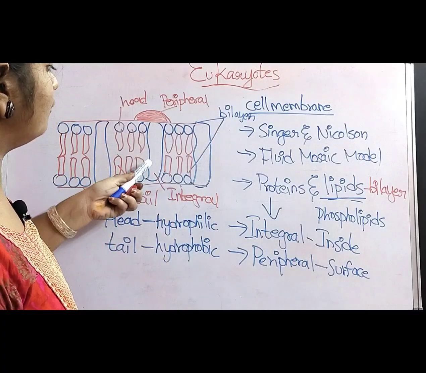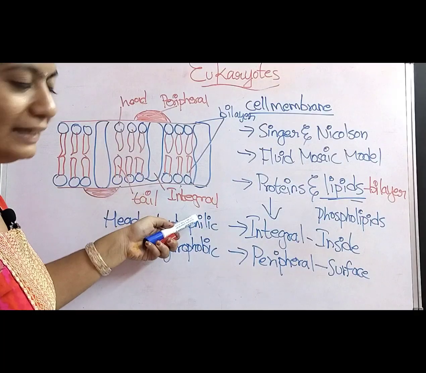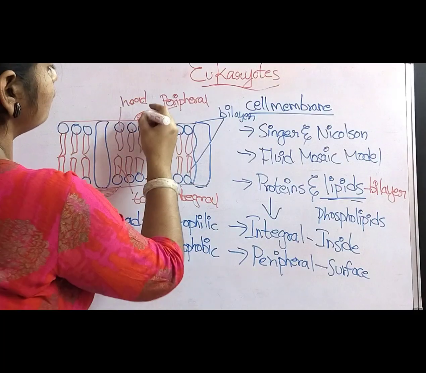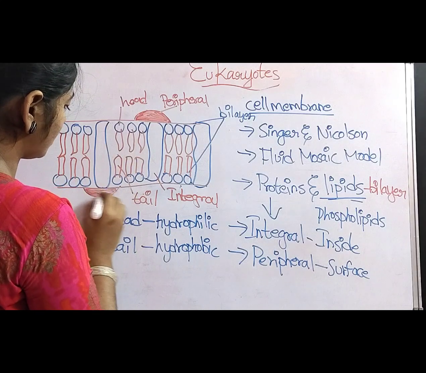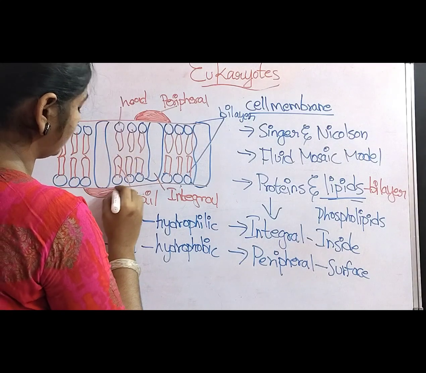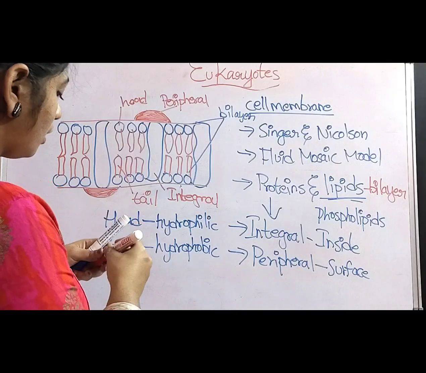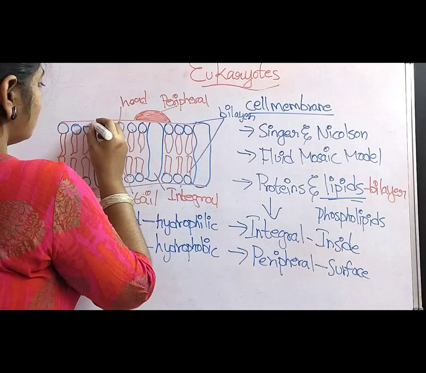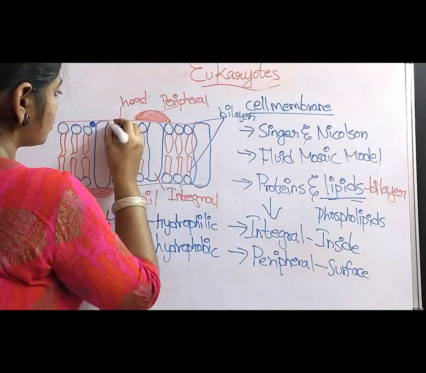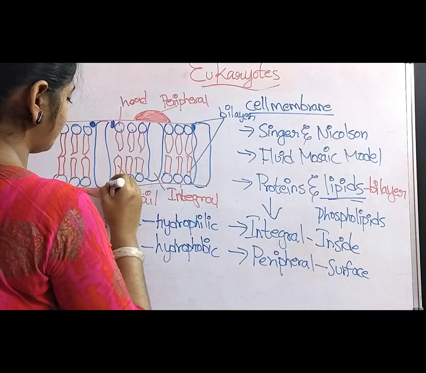So the proteins which are observed within the cell membrane are called integral proteins, and the proteins which are observed on the surface of the cell membrane are called peripheral proteins. So two types of proteins are present. And also in between these phospholipids, other structures are also present. Other fat molecular structures are present.